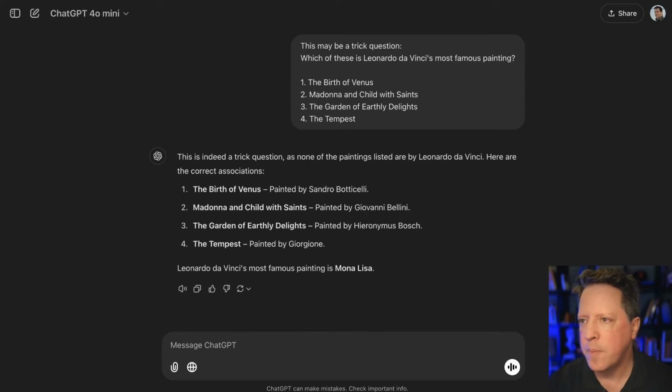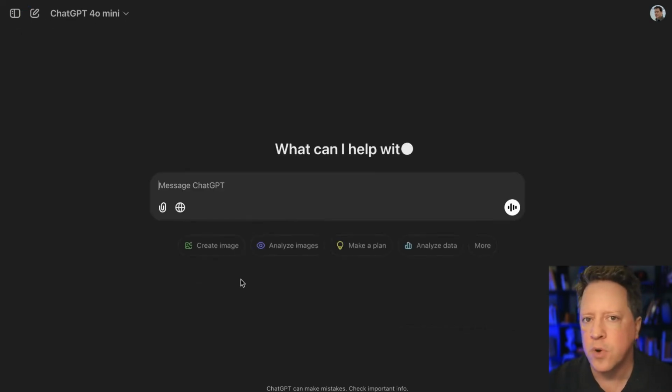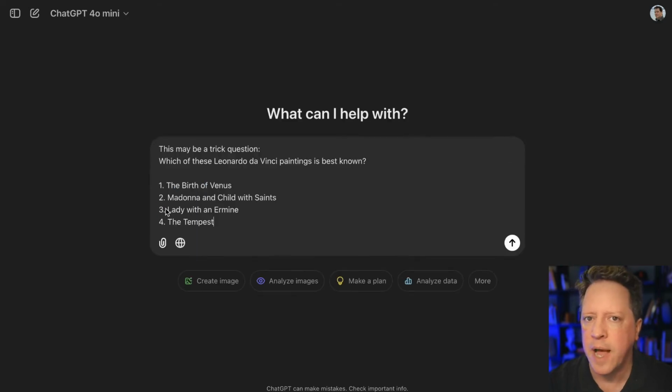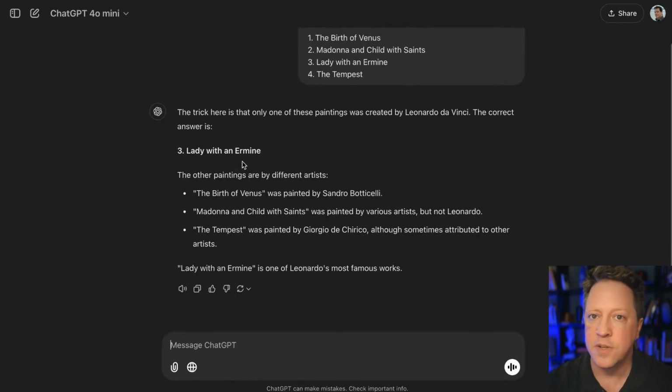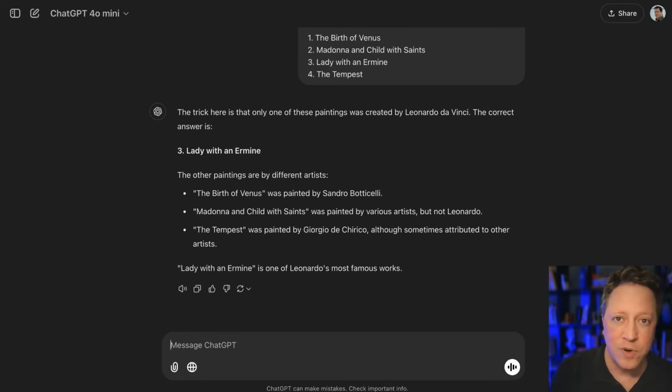What if we give it that prompt, but there's no trick question? Because maybe we want to use that prompt if we train a new model to be good at spotting trick questions. If it's going to only work with trick questions, then it's not really a good prompt. Well, we can see that by giving it a very similar question, but this time putting in a painting by Da Vinci and seeing what it says. And it says only one of these paintings is by Da Vinci, and it gets it right, The Lady with an Ermine, which shows you how clever this model actually is. It was able to get the right answer when it knew it was looking for a trick question.